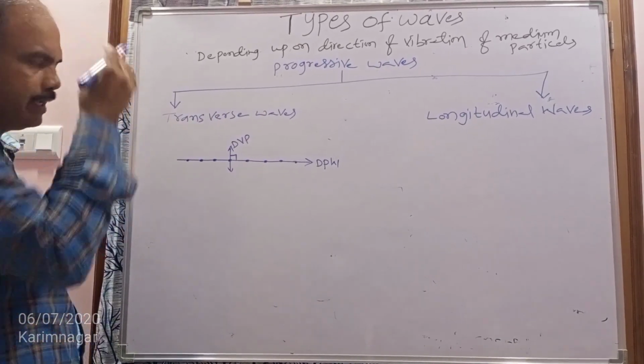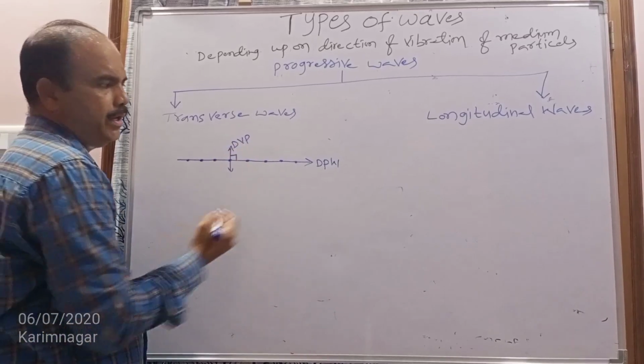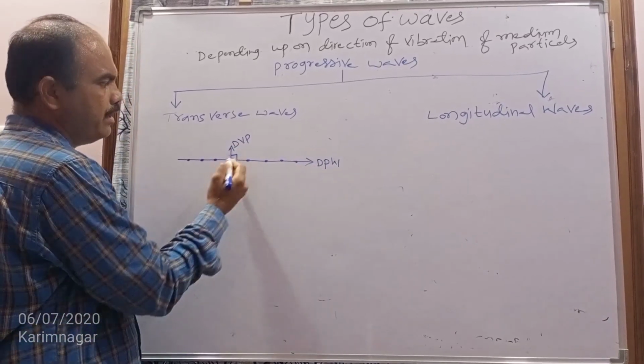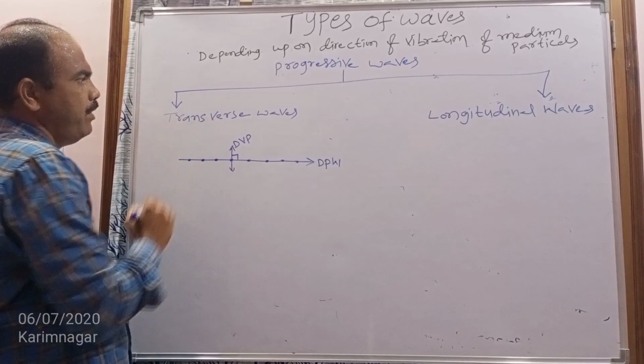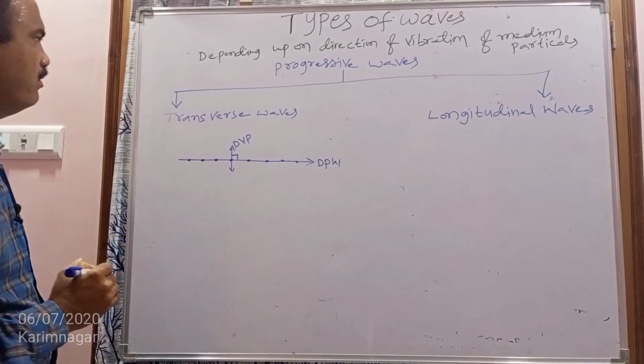What is the angle between the direction of vibration of particle and the direction of propagation of wave? 90 degrees. Such type of waves are called the transverse wave.